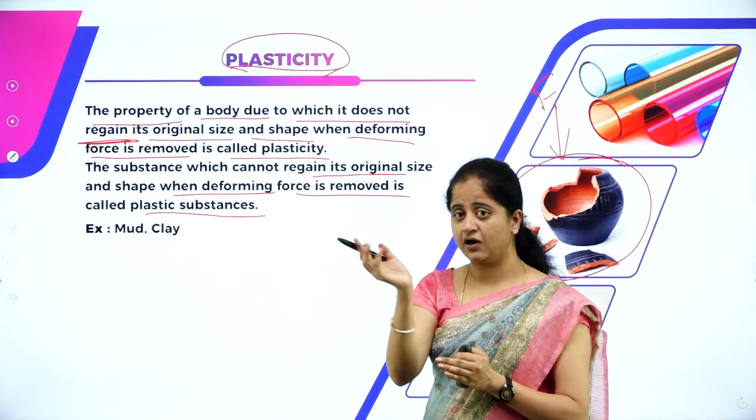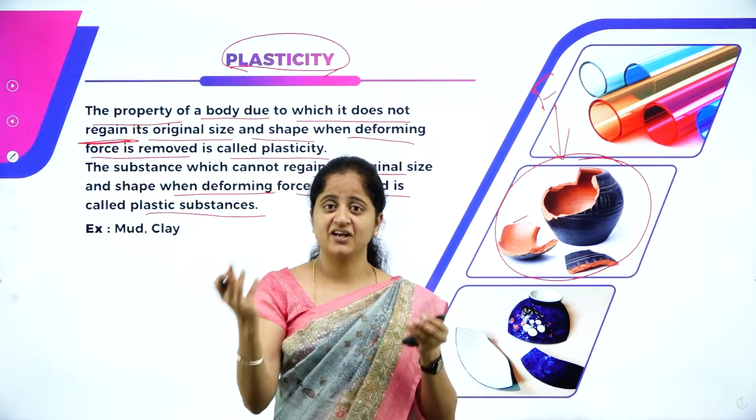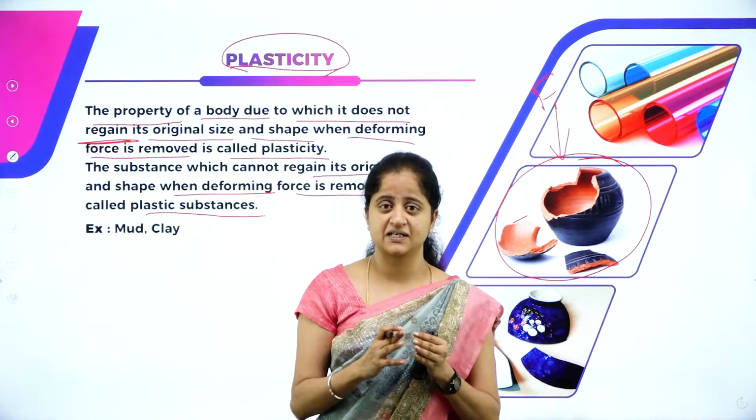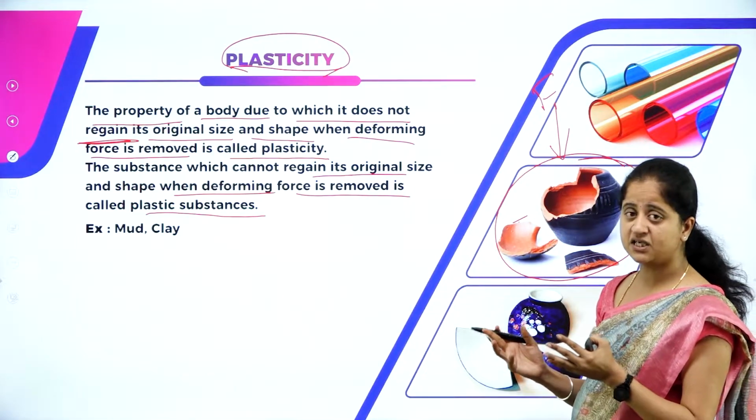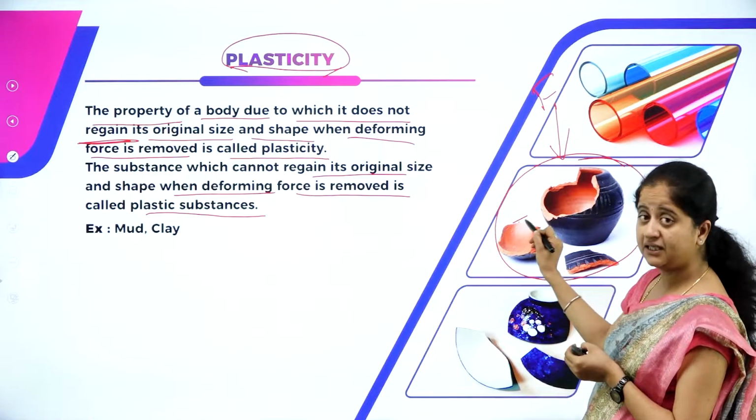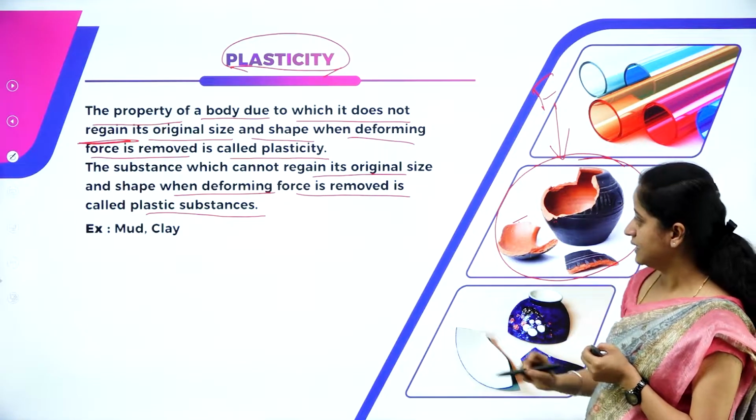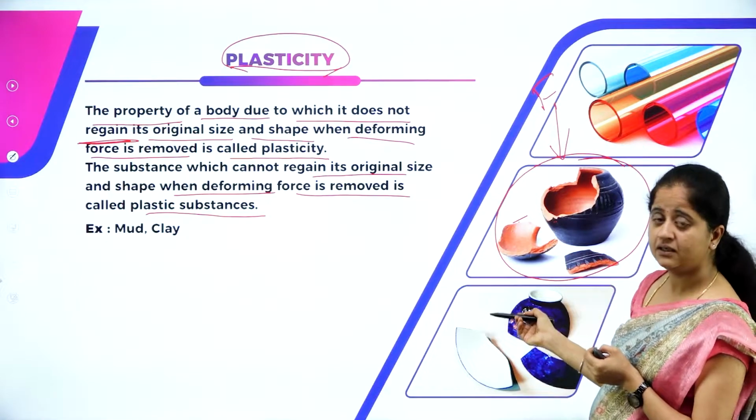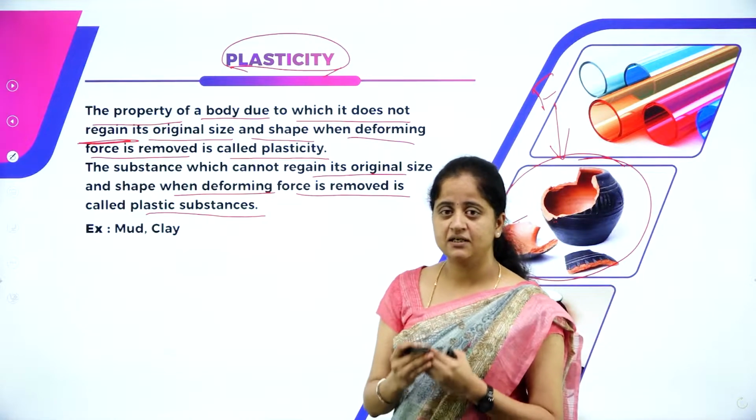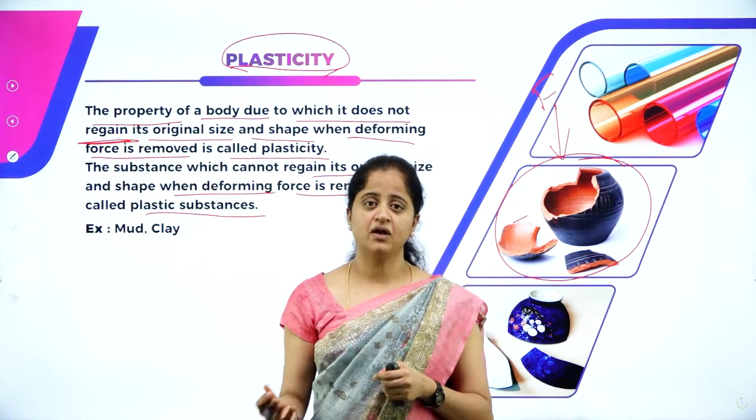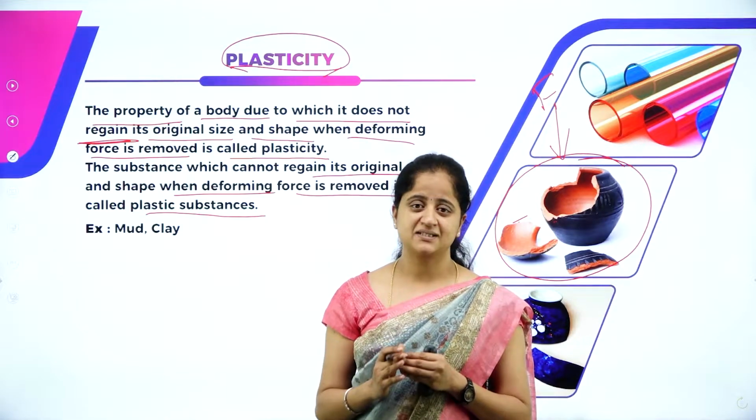Whereas the rubber ball or the elastic rubber band, after the removal of deforming forces, were regaining their original shape or size. Here we can say it will break and it will not regain its original shape or size. So this property is called plasticity. And substances like mud, clay and porcelain will not regain their original size or shape after the removal of deforming forces, and those substances are called plastic substances.